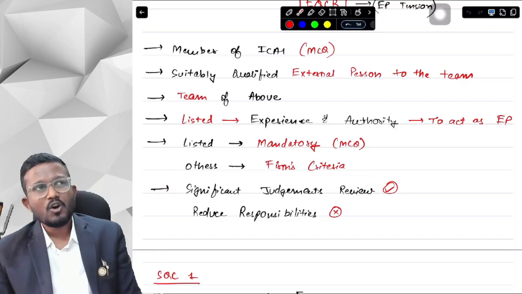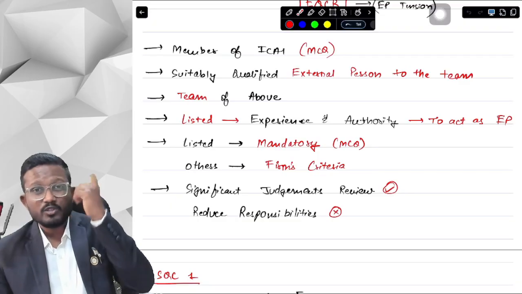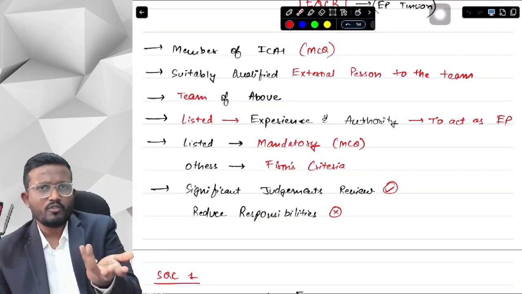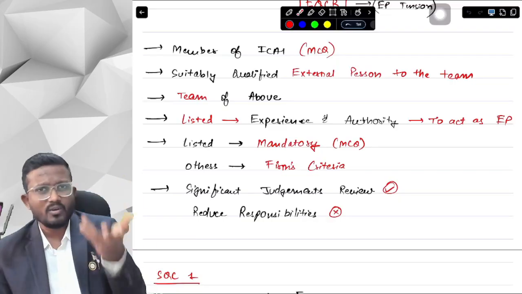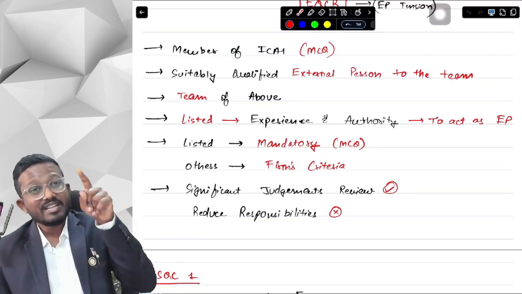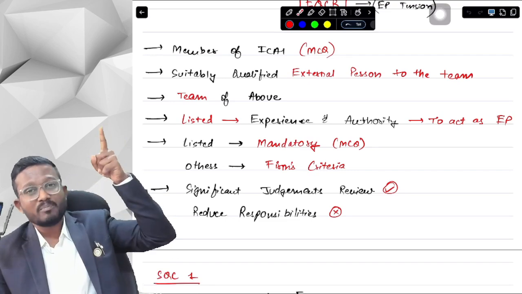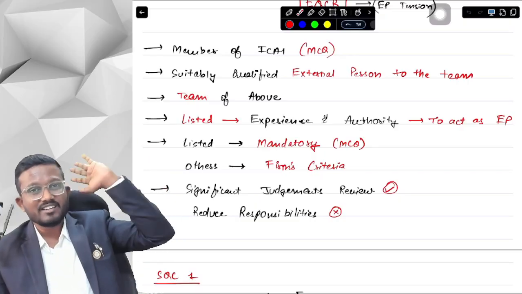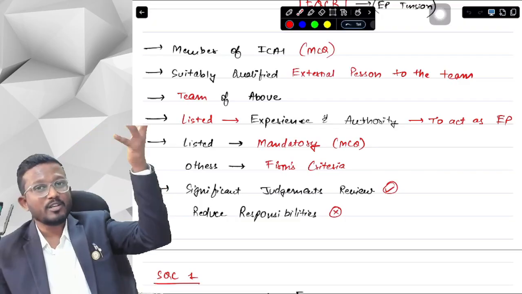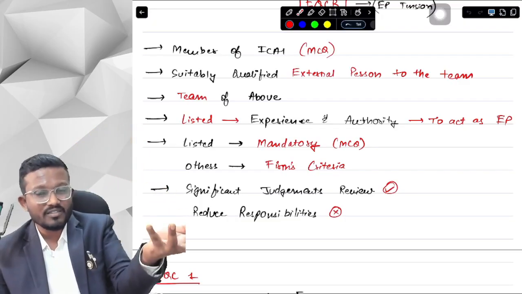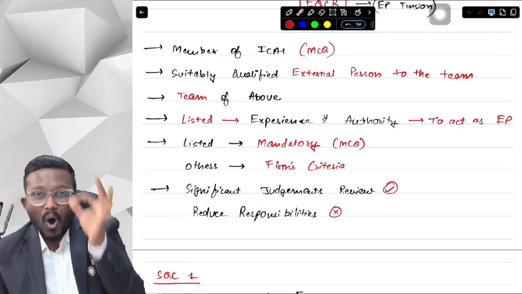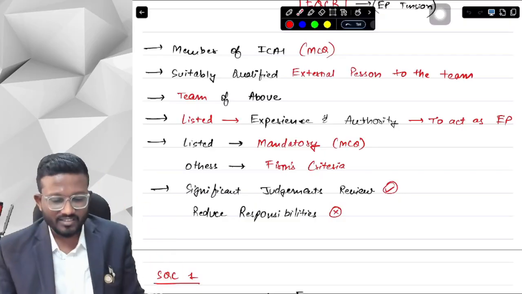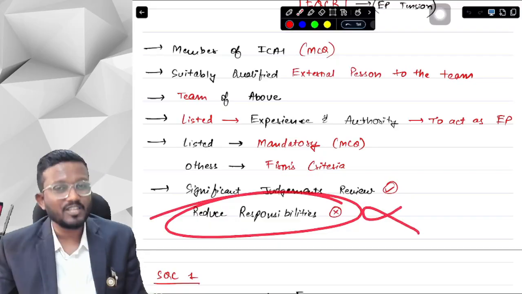Now tell me, if I'm an article assistant and my senior reviews my work, then I am relieved, because if anything goes wrong, I can blame my senior that the senior has already reviewed my work. He didn't review it this way, so I didn't know about it. So the EP also thinks that, okay, I have one person above me who is reviewing my work, so my responsibility is reduced, and the EQCR has the responsibility. If anything goes wrong, I will blame the EQCR, saying the EQCR reviewed but didn't consider all of this. But that is not the case here. The audit engagement partner has the sole responsibility as an auditor. The engagement partner's responsibility is not reduced by appointing an EQCR.